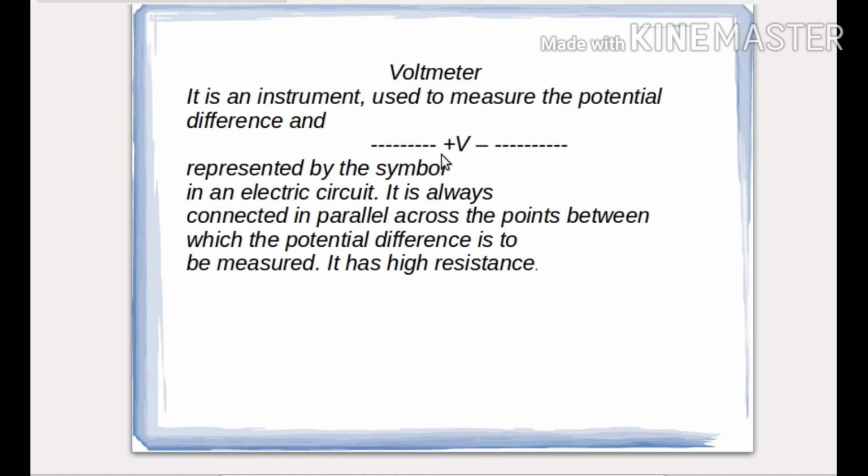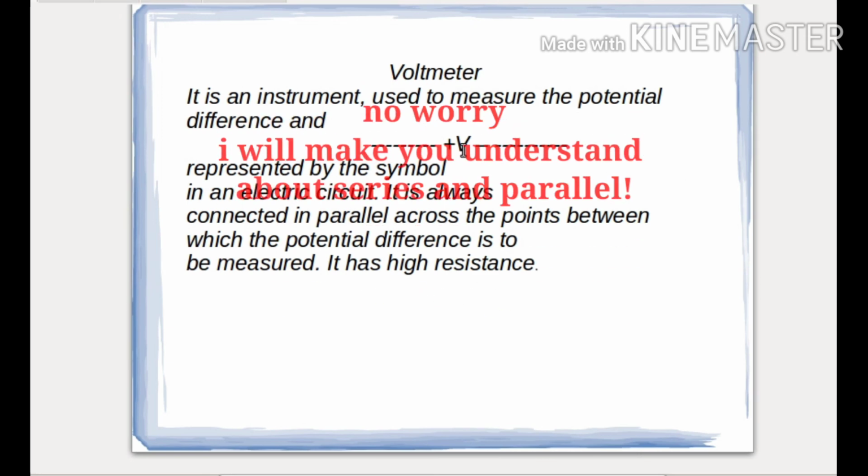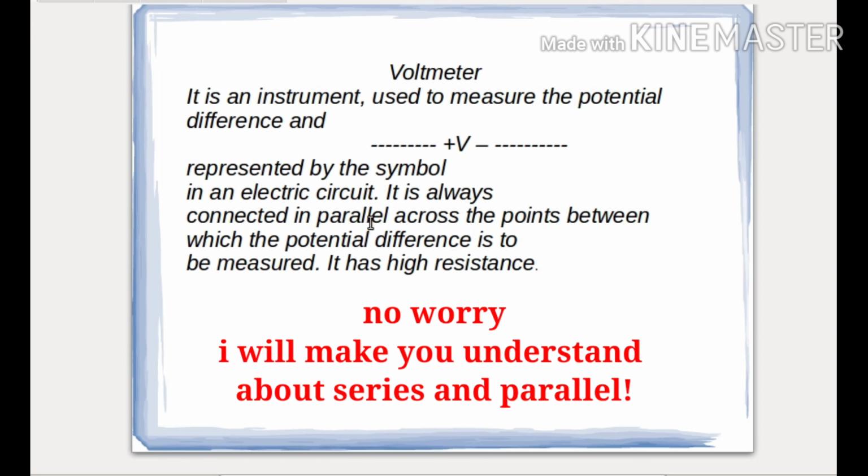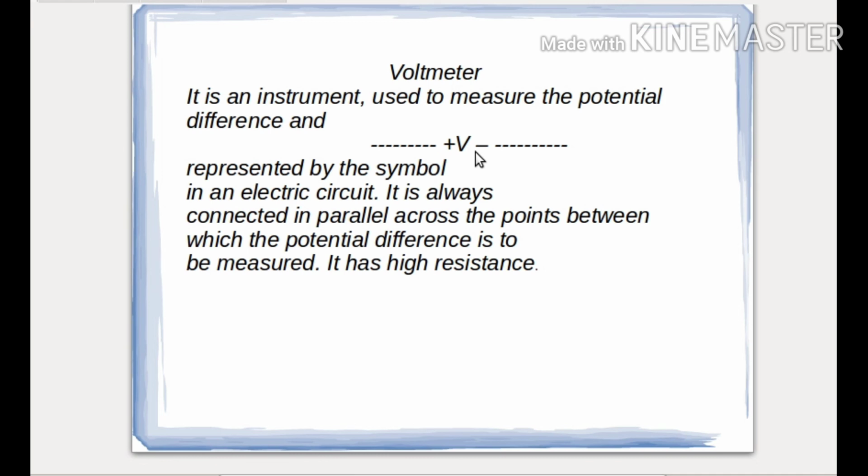This is the symbol, denoted by capital V. It is always connected in parallel across the points. Soon I will tell you what is parallel and what is series, you will be understanding. But before that, you should remember that this voltmeter is connected in parallel across the circuit element.